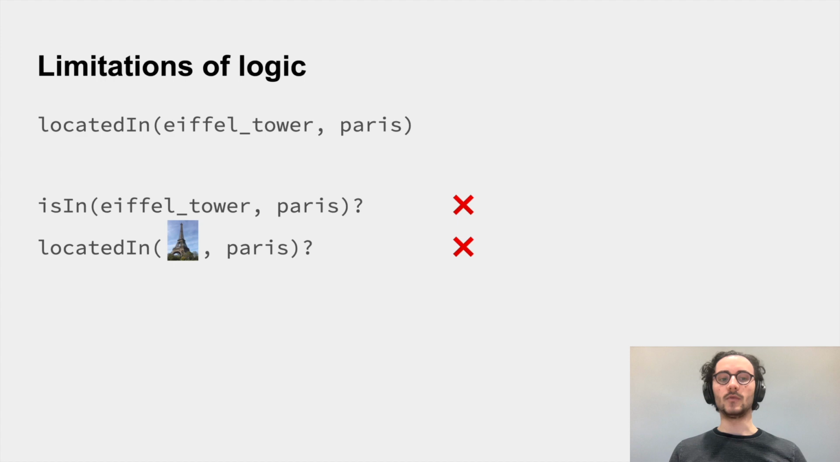Logic is a well-known and powerful way to express knowledge. Here we express that the Eiffel Tower is located in Paris. However, logic also has known limitations. For one, it is quite brittle. So we do not know, for example, that the Eiffel Tower is in Paris, because "is in" is a new and unknown relationship. Also, it is restricted to using symbols and cannot use other representations such as images.